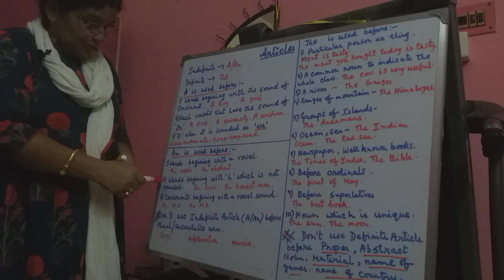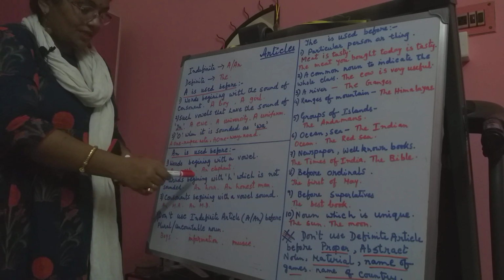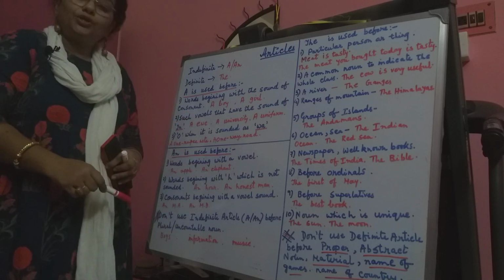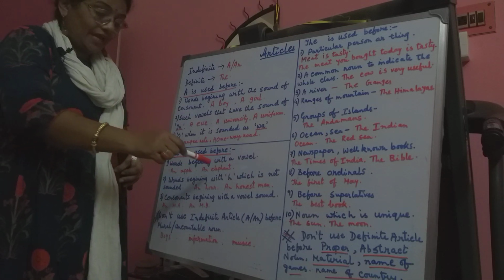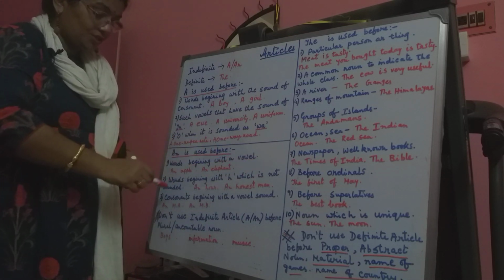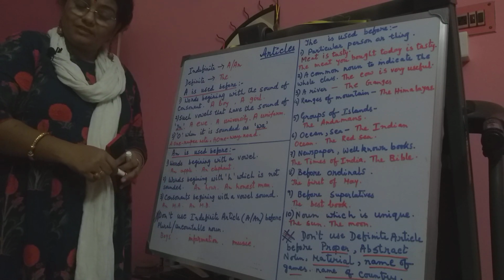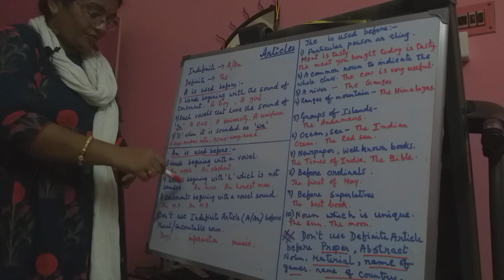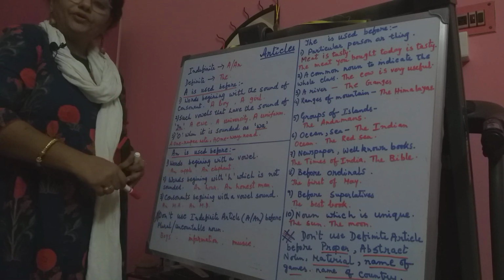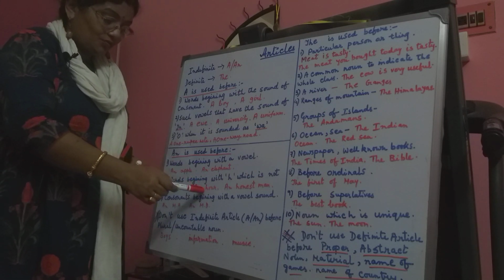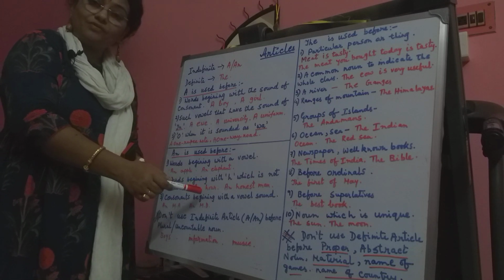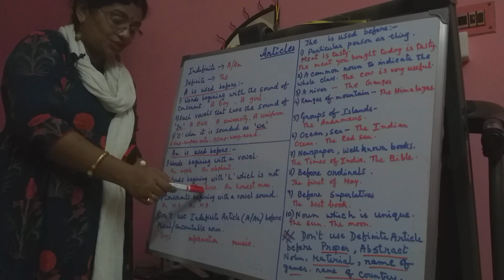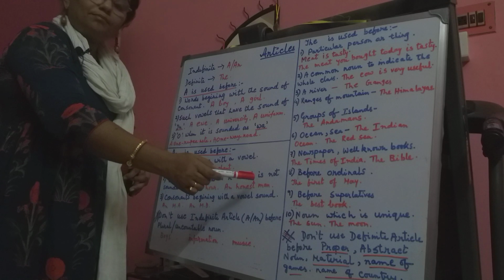Now come to rule number 2. Words beginning with H, where the H is not sounded. That means the sound of H is silent here. For example, an hour. Though it starts with H, we are not pronouncing the sound of H. An honest man.